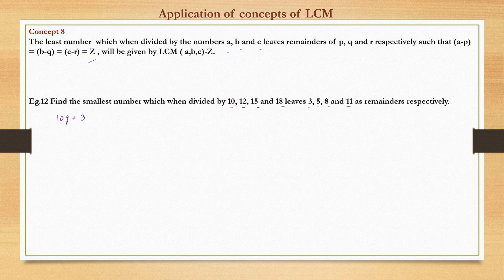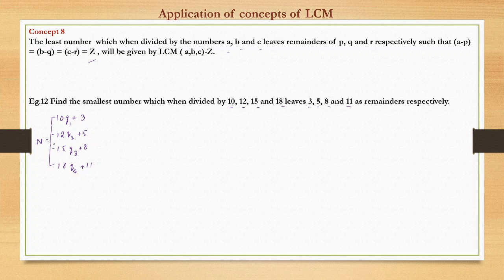Then, suppose divided by 12, then 12q2 plus 5, 15q3 plus 8, 18q4 plus 11. So we can write it in these many ways.